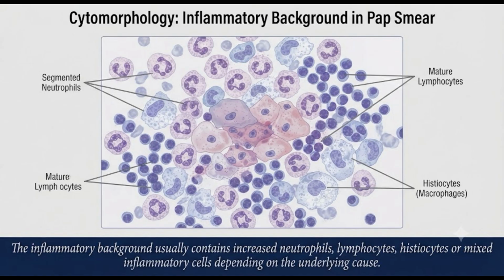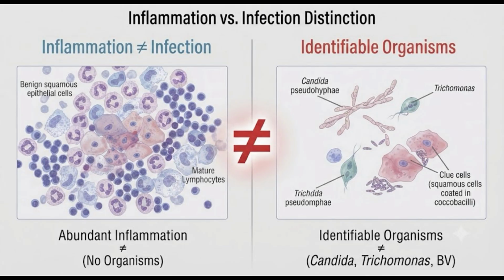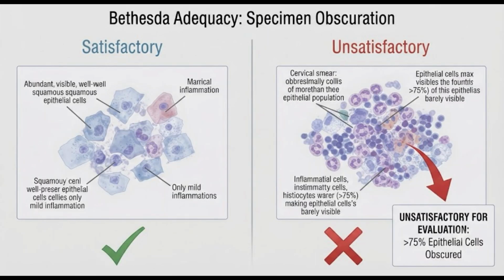The inflammatory background usually contains increased neutrophils, lymphocytes, histiocytes, or mixed inflammatory cells depending on the underlying cause. It is important to remember that the presence of inflammation alone does not imply infection, and inflammatory changes should not be equated with an infectious etiology in the absence of identifiable organisms. Likewise, inflammation may obscure epithelial cells and, if more than 75% of the epithelial component is obscured, the specimen is considered unsatisfactory for evaluation according to Bethesda adequacy criteria.